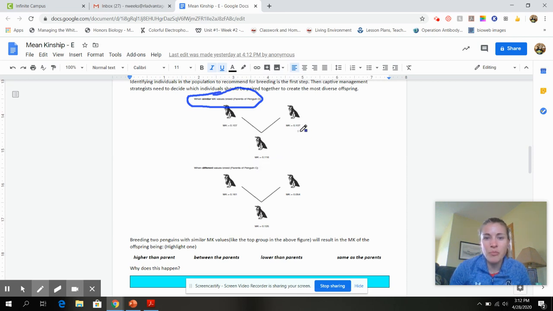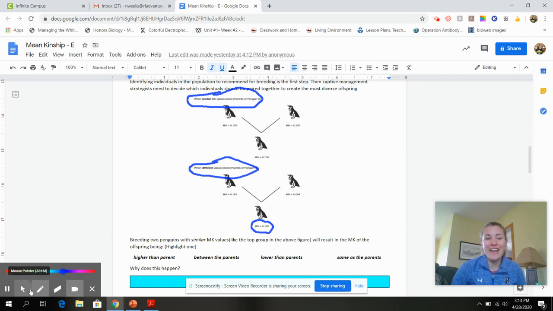So if we have a 0.107 breeding with a 0.107, basically their numbers get multiplied together, okay? When we have different values, so we have a 0.161 and a 0.064, that number is going to be somewhere in the middle, okay? So we can estimate what our mean kinship values are going to be for our animals.